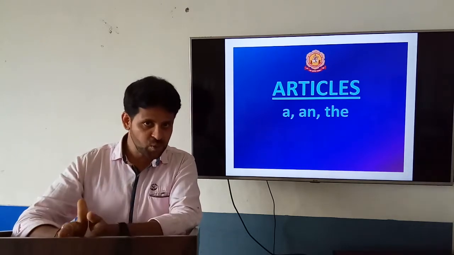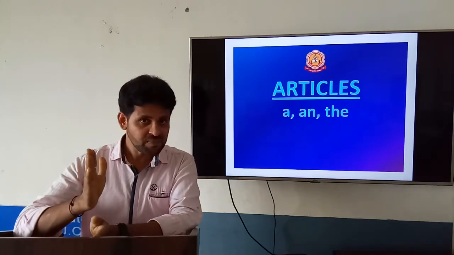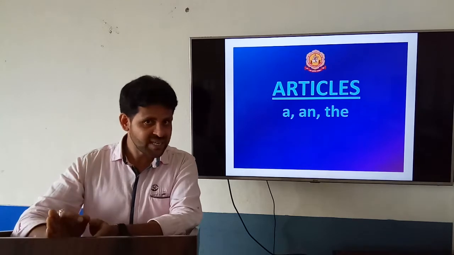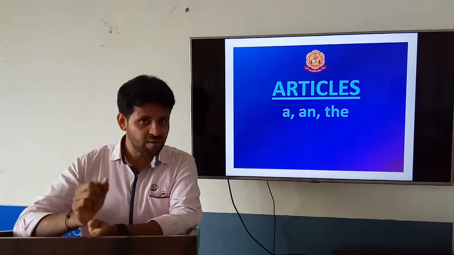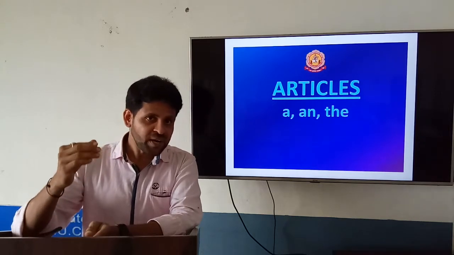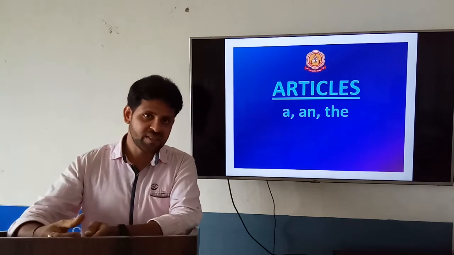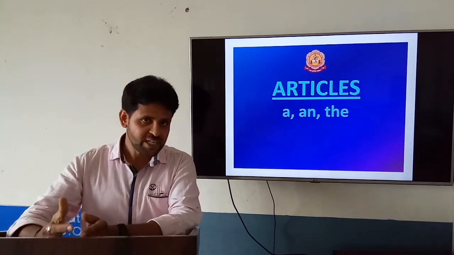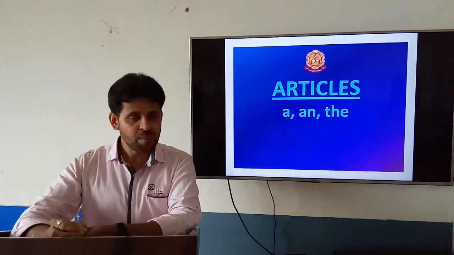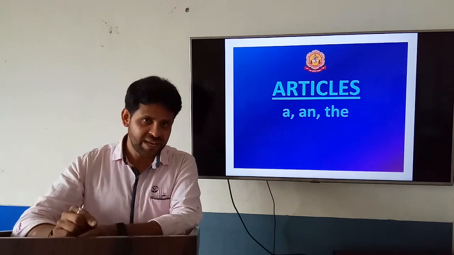So a is used if a word begins with the consonant sound, not necessarily a consonant letter or a vowel letter. Sometimes a consonant letter begins a word, but it may sound with a vowel sound. That's why when we place a, we must concentrate on the sound, not the letter.